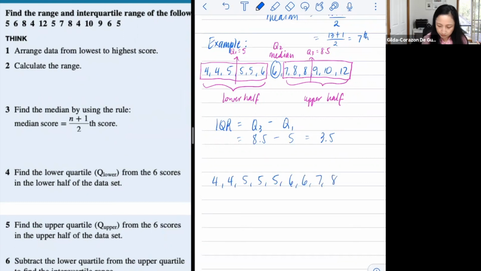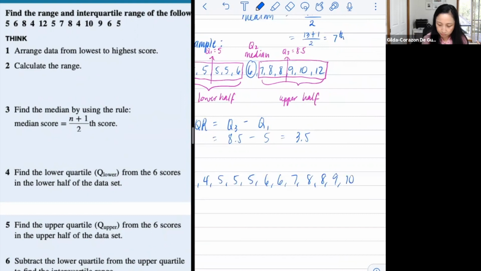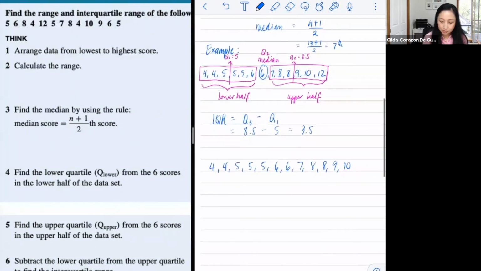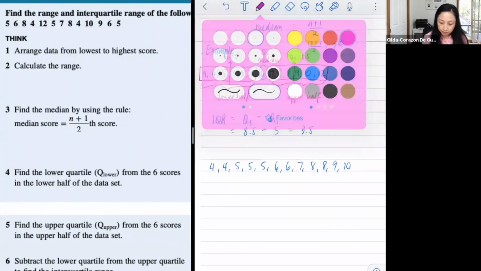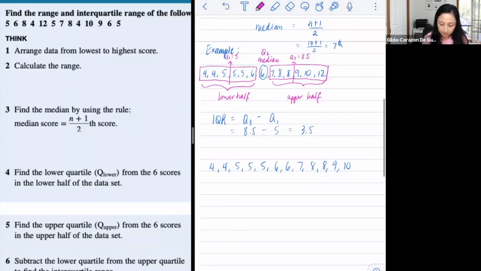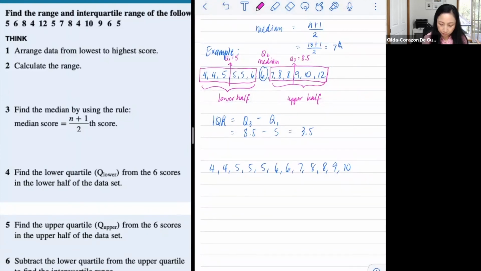6, 7, 8, 8, 9, and 10. So we've gotten rid of the 12, and now we've got an even set of data. That means we've got 1, 2, 3, 4, 5, 6. This is your Q2, which is simply 6, right? So now you want to look at your lower half, and this now your upper half.